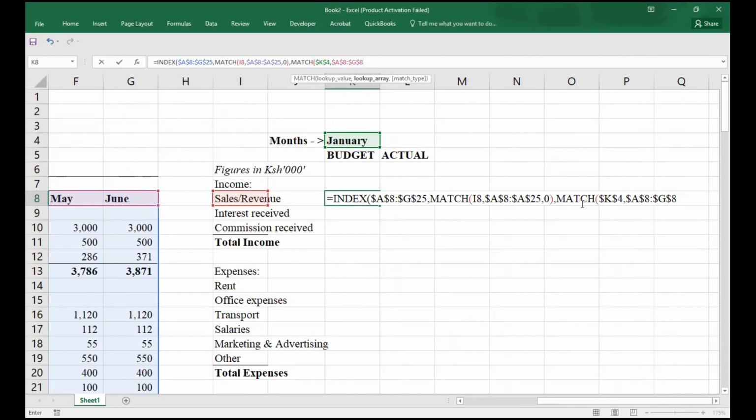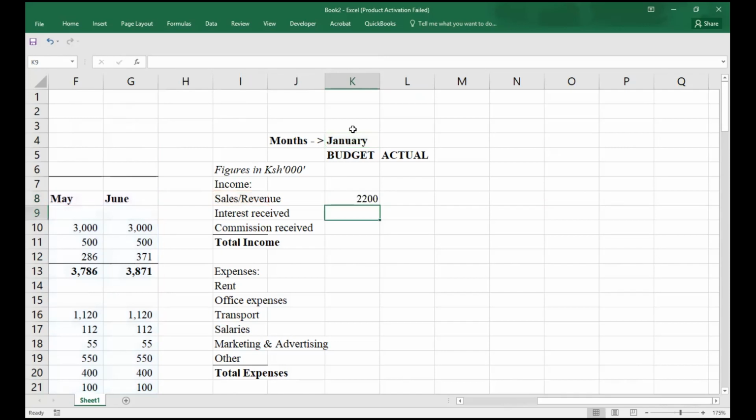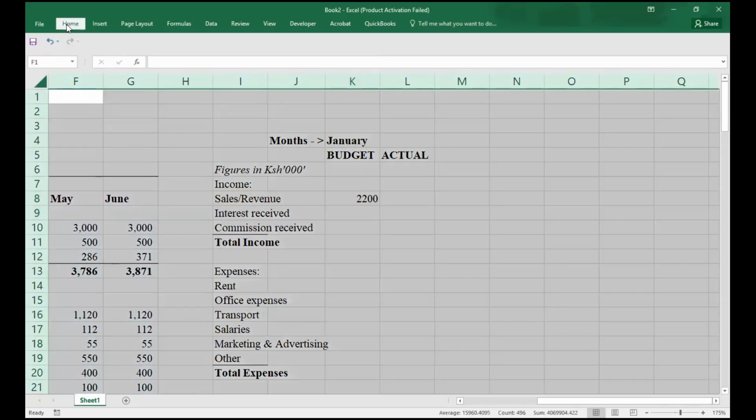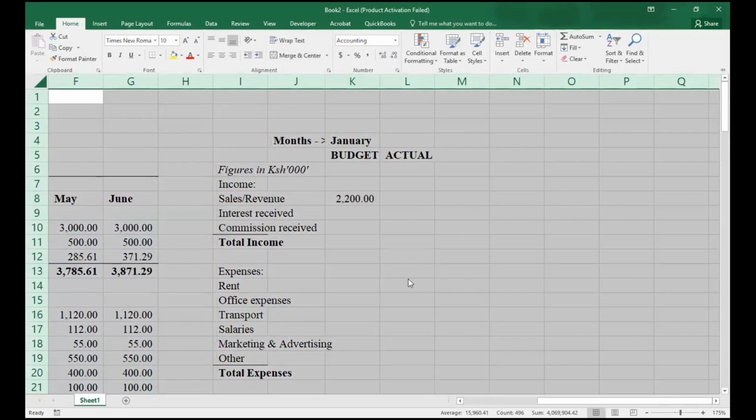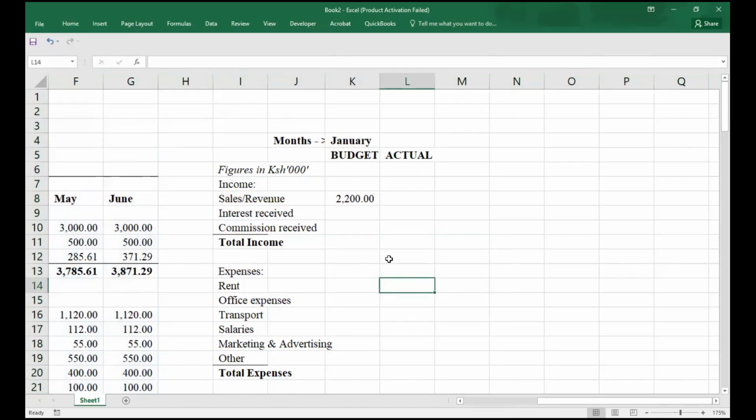In that case, we do exact match. I want it to be fetching for us the exact value. If it is January, it should be January. If it is Feb, it should be Feb. So exact match. Then I close that. Then we close that. Then we close that. Enter. So literally, what we've done here, we've commanded our Excel to guide us or to be picking the item